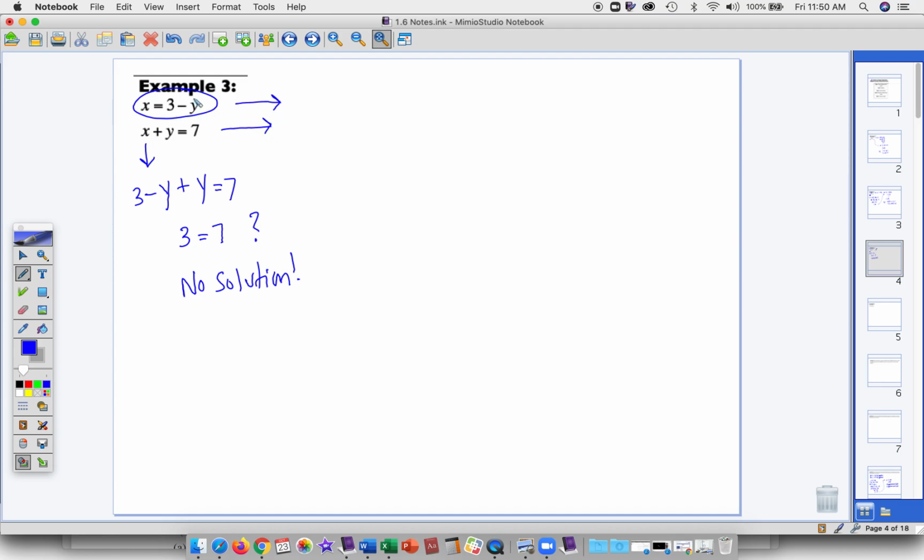Let's rearrange these. I'm going to add the y to the other side and subtract the x. So if I rearrange this to put it into y equals mx plus b form, I get y is equal to negative x plus 3. If I rearrange this equation, I'm going to subtract the x, leave the y on the left, and I get negative x plus 7. So if you look at both of the slopes for these lines, both slopes are negative 1. So that means that these lines are parallel.